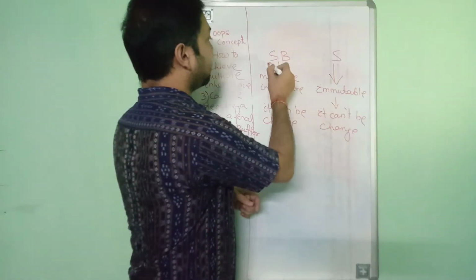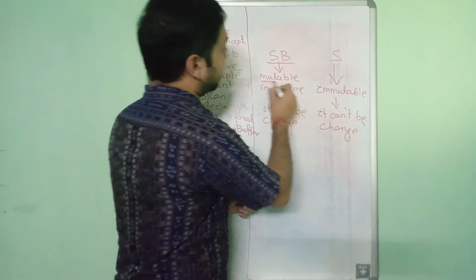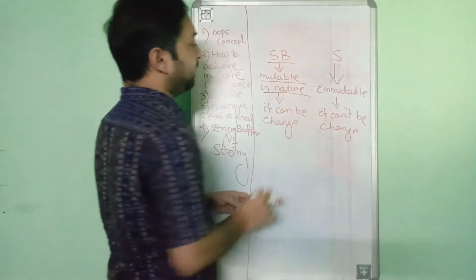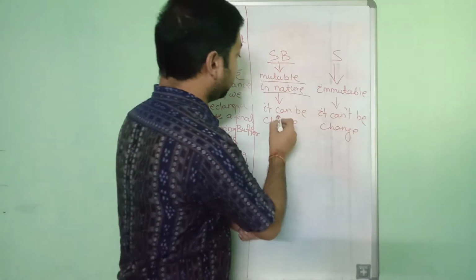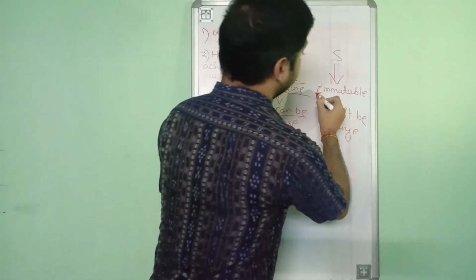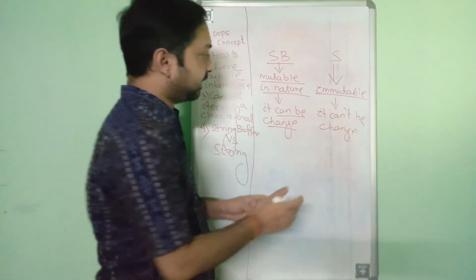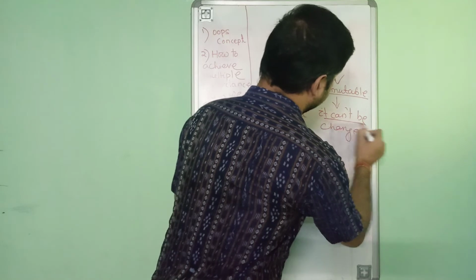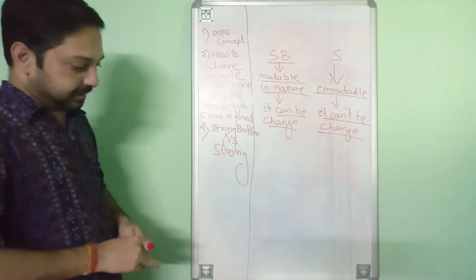The string buffer class is able to create string objects which are mutable in nature, that means once you declare the string object, it can be changed. But in case of string, it is immutable. The string class creates a string object which cannot be modified later.